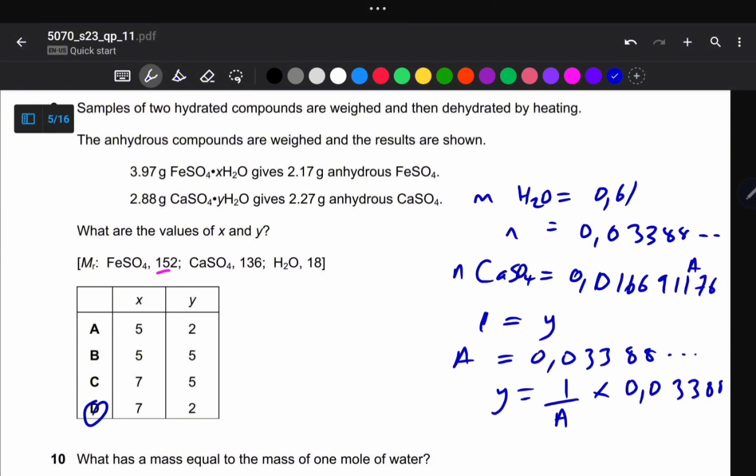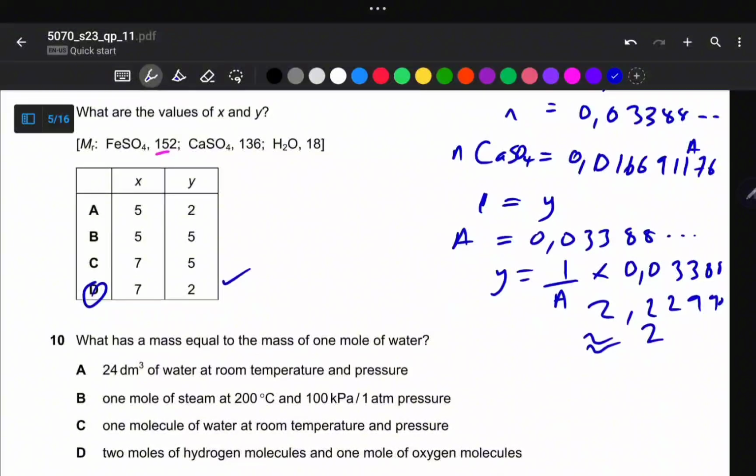Are we together, guys? So it's 0.03388 divided by alpha A. So this gives us 2.0299. So this is approximately equal to 2. So this makes our answer correct.